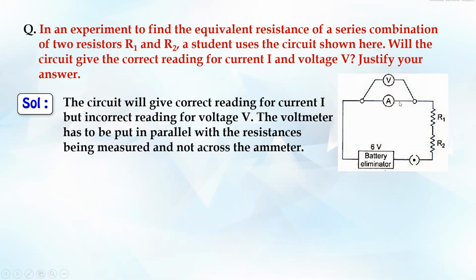Because ammeter is connected in series, right? This resistance is connected in series, but the voltmeter is not connected in parallel with the resistors. The voltmeter is connected in parallel with the ammeter, but that is not useful, because this voltmeter has to be connected in parallel with the resistances, not the ammeter. So hence ammeter will give me a correct reading, but voltmeter will give me an incorrect reading.